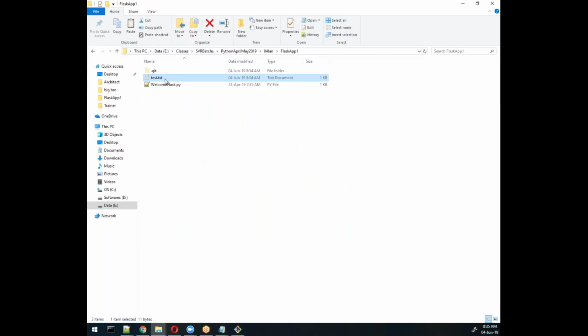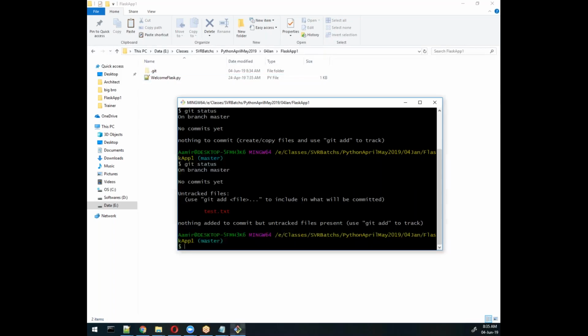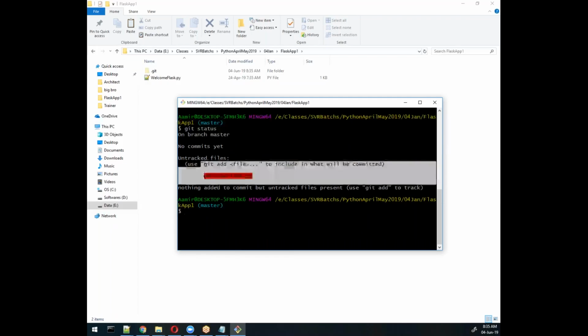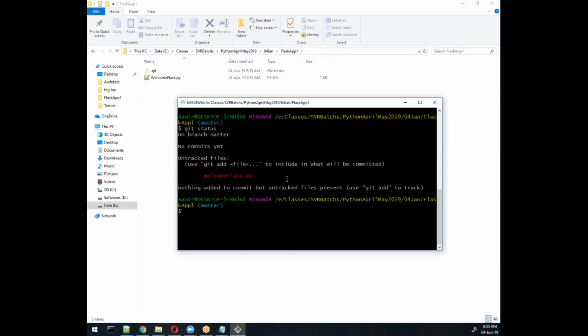We will delete this one, which we don't want, and then we will track it. With the help of the git status command, we will check what's going on. Here one file is added. It's in red color, so it's showing one file was added.